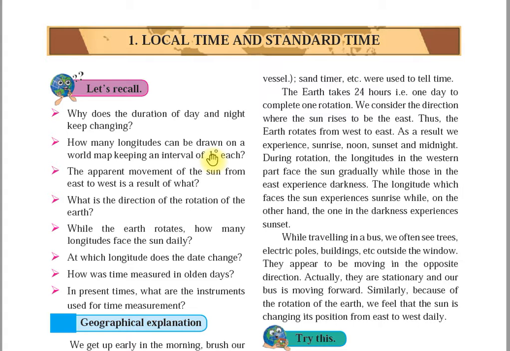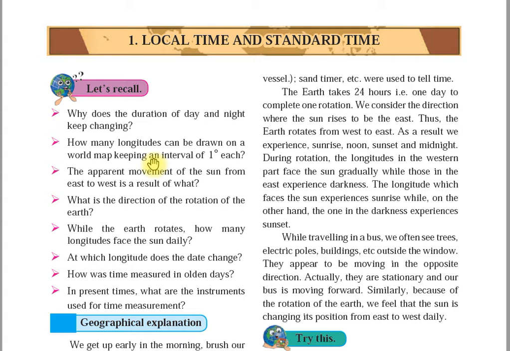The difference in longitudes can be known with the help of a globe or a map. You know what you mean by a globe. A globe is a model representing the Earth. So the difference in longitudes can be known with the help of a globe or a map. If you see a map, you'll see lines on it, longitudes and latitudes.